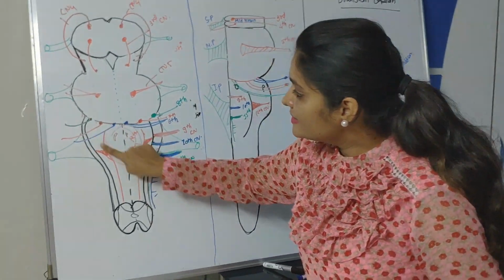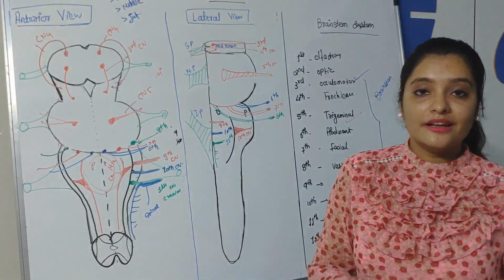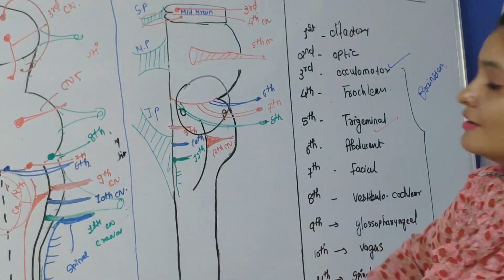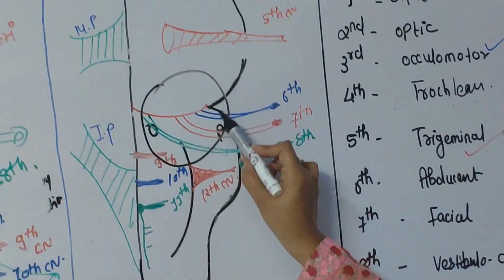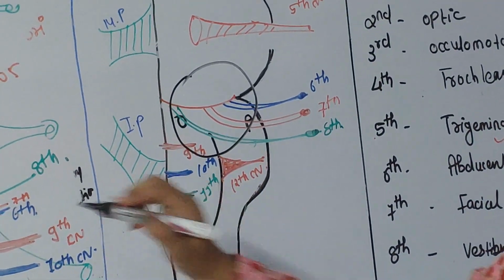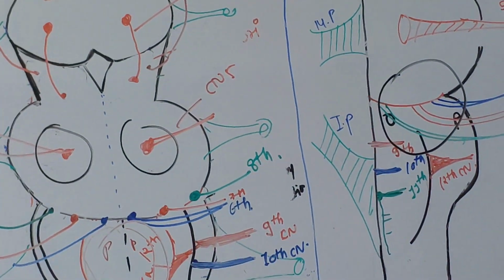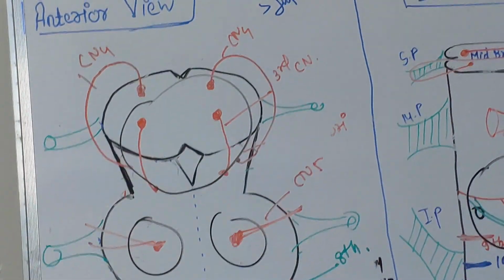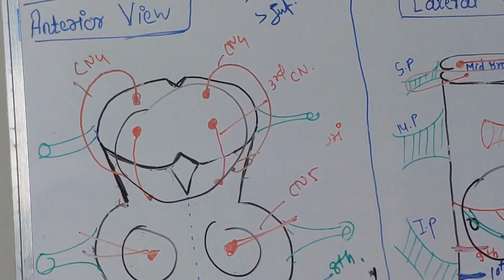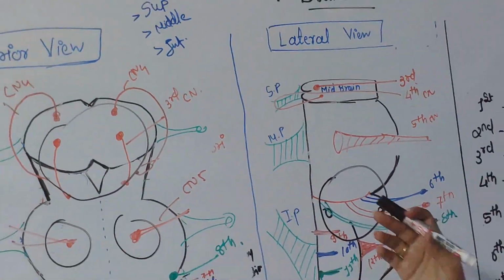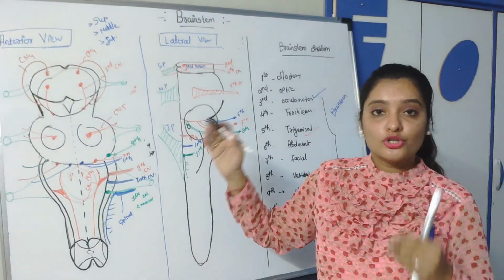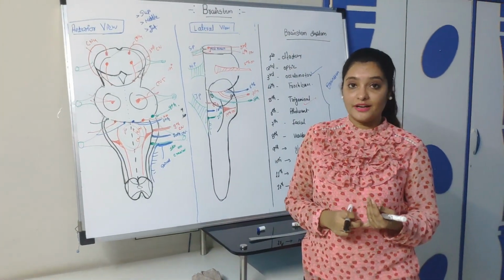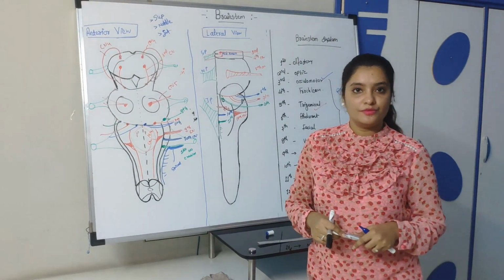Now, if the tumor is in pontomedullary junction, which cranial nerves will be affected? 6th, 7th and 8th cranial nerve. If the tumor is in pons, which cranial nerve is affected? Of course, 5th cranial nerve. If damage is in midbrain, which cranial nerves are affected? 3rd and 4th cranial nerve. So, to understand it, you should know the situation of cranial nerve. Without knowing the situation of cranial nerve, you cannot diagnose your patient properly.